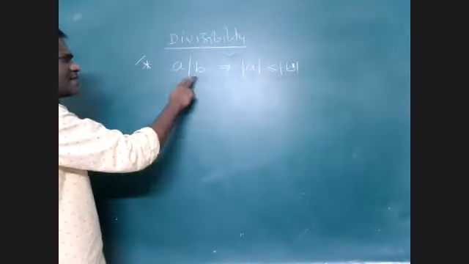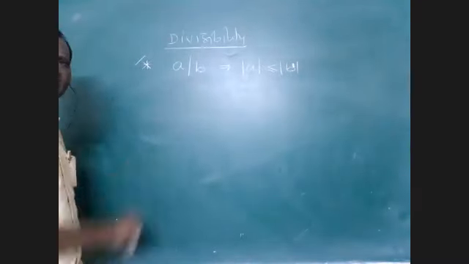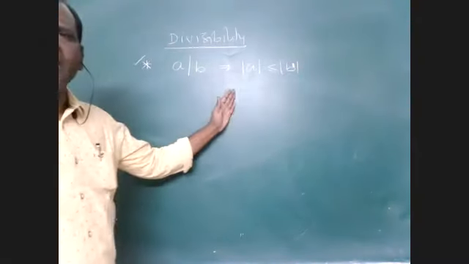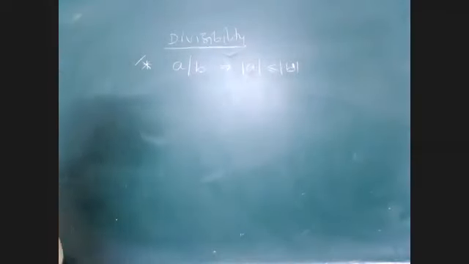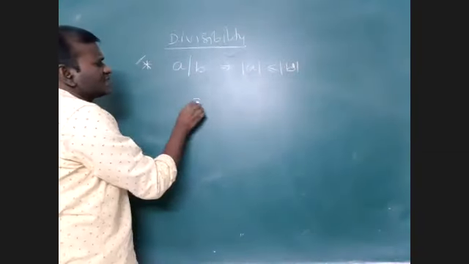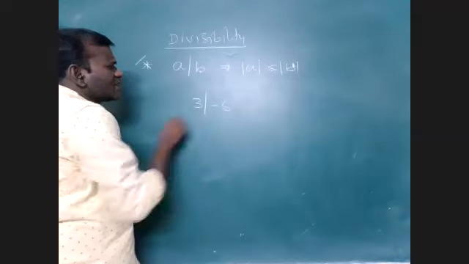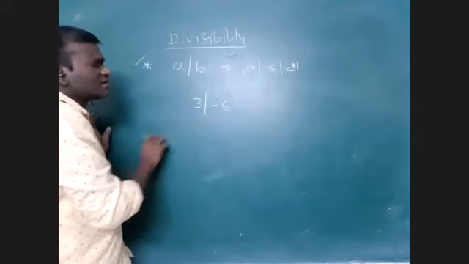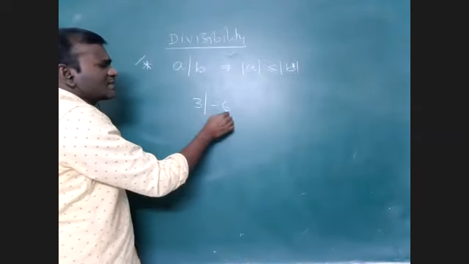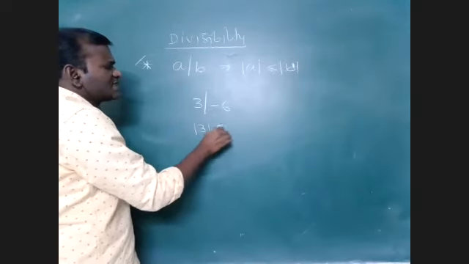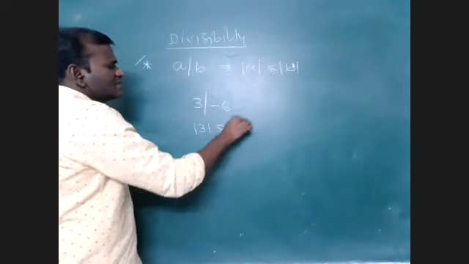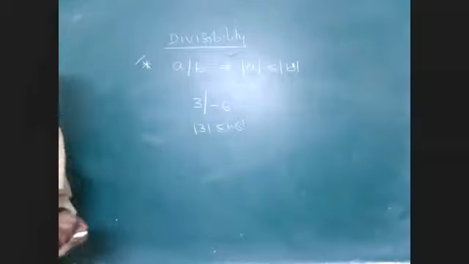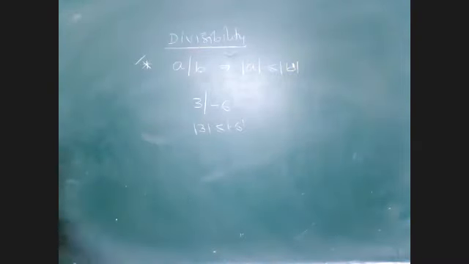A divides B means A is a divisor and B is a dividend. But suppose 3 divides minus 6 is also possible. But 3 less than or equal to minus 6 is not possible. That's why |3| is less than or equal to |-6|. The absolute value is always a positive quantity.